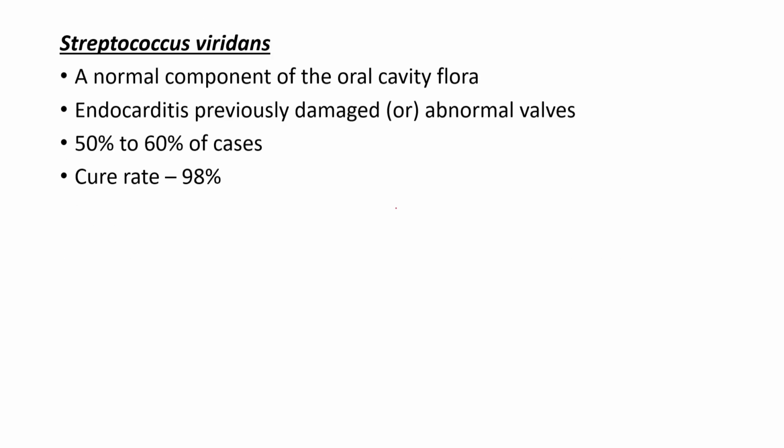Now the next organism is Streptococcus viridans. It is a normal component of the oral flora, that is, a commensal of the oral cavity. A breach in the oral cavity due to some dental procedures causes the entry of this organism into the human body. It causes endocarditis of previously damaged or abnormal valves. I have mentioned some abnormal valvular conditions where it causes infective endocarditis. It is responsible for 50% to 60% of cases, and the cure rate is 98%, which is higher than that of Staph aureus. As I said before, it is responsible for a type of infective endocarditis. What is that type? Yes, the subacute type.